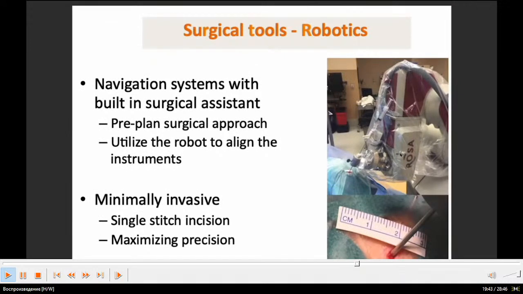Next one, robotics. Here it's a robot, Da Vinci, these kinds of things. Navigation systems with a built-in surgical assistant. Pre-plan the surgical approach, and utilize the robot to align the instruments. Minimally invasive, as you can see. Less than half a centimeter, a single stitch incision, maximizing precision. You can see here, it's beautiful. Now it's minimally invasive.